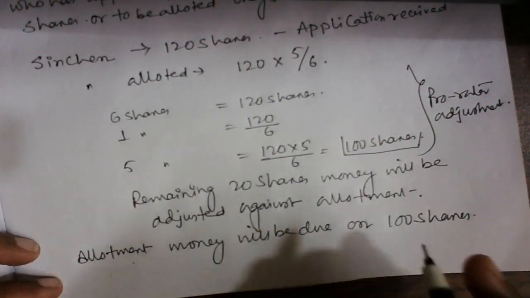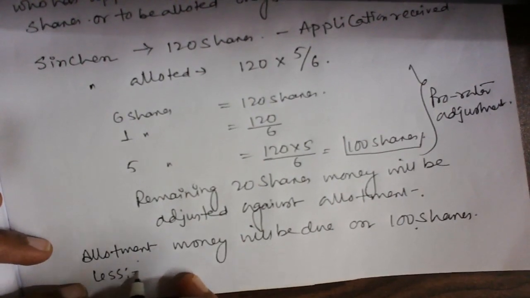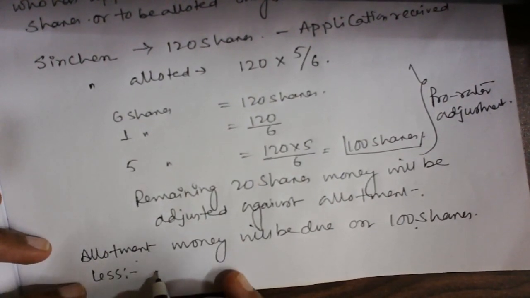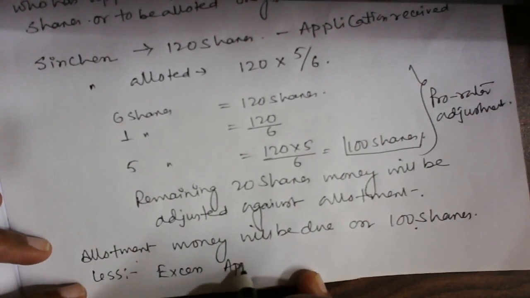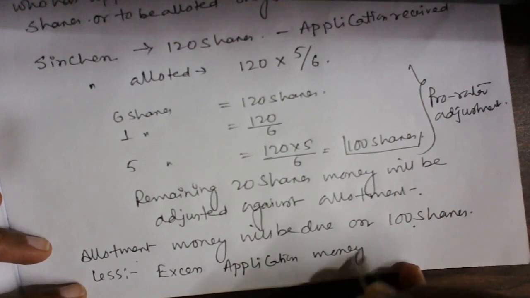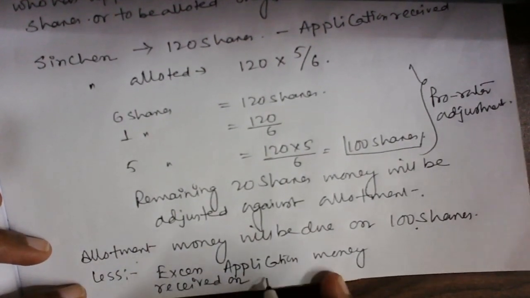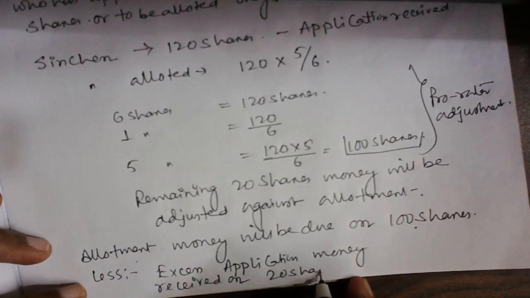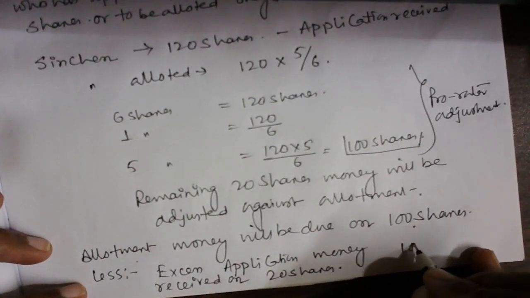So when the money on these 100 shares becomes due, it will be deducted from the excess application money so received on 20 shares. So whatever the money is, like let's say 100 rupees.